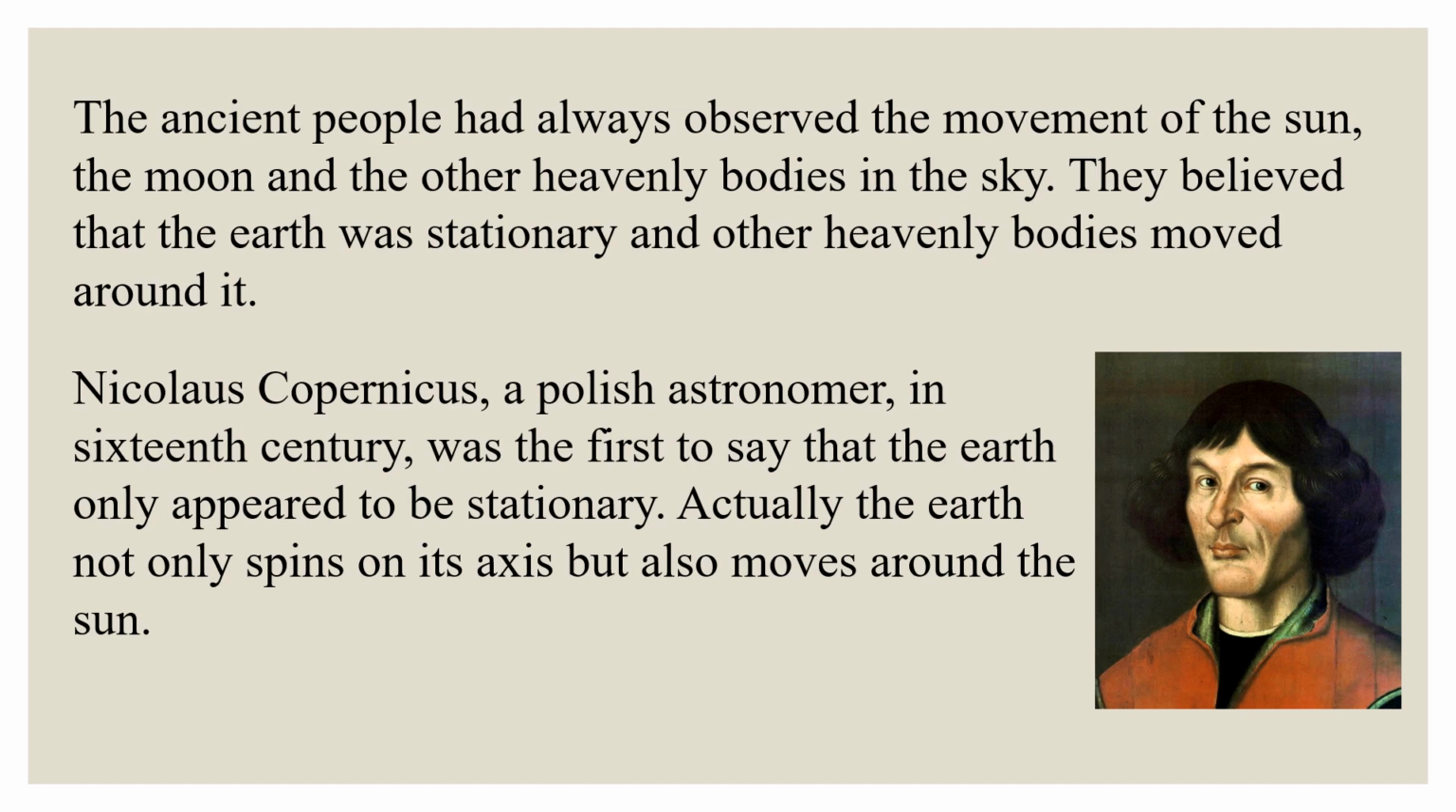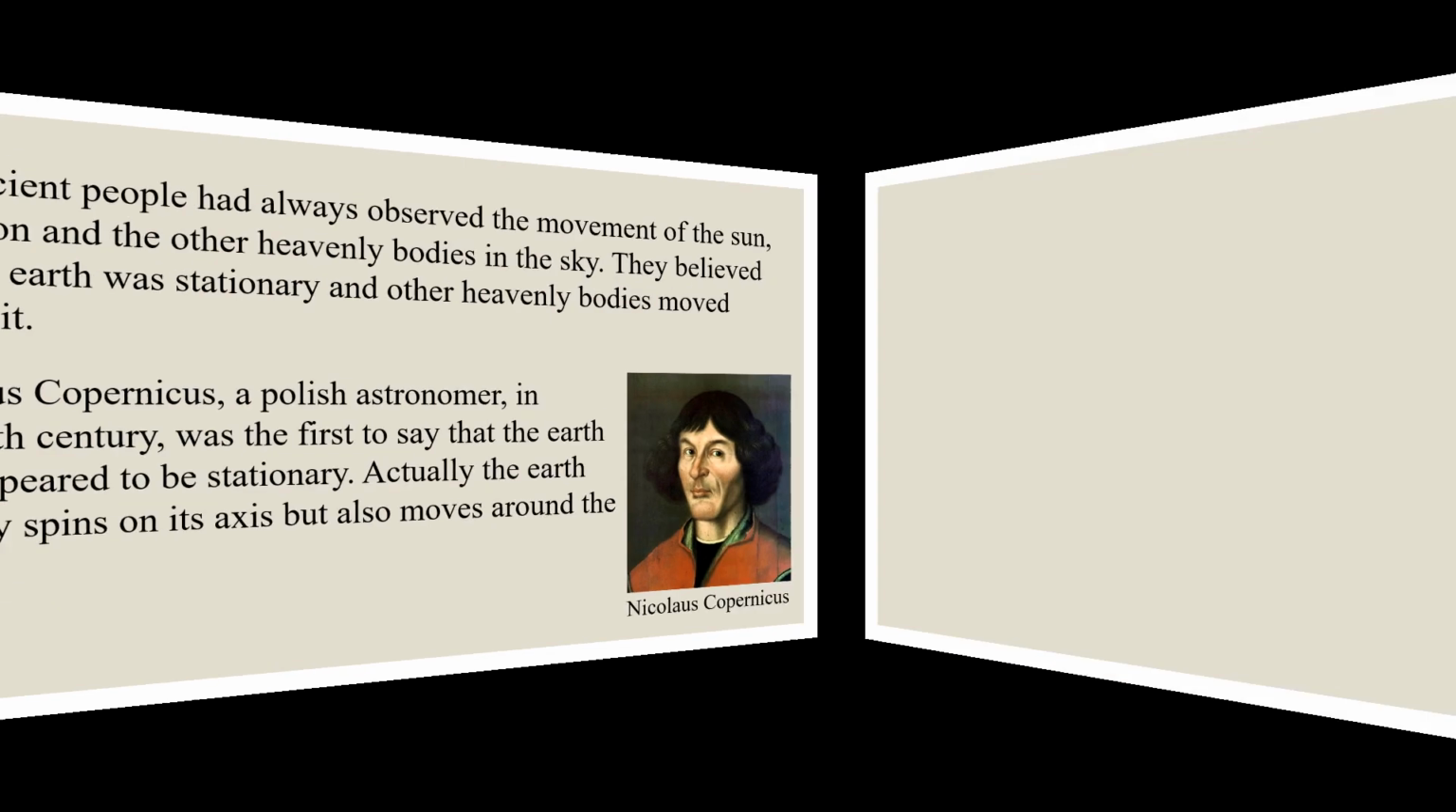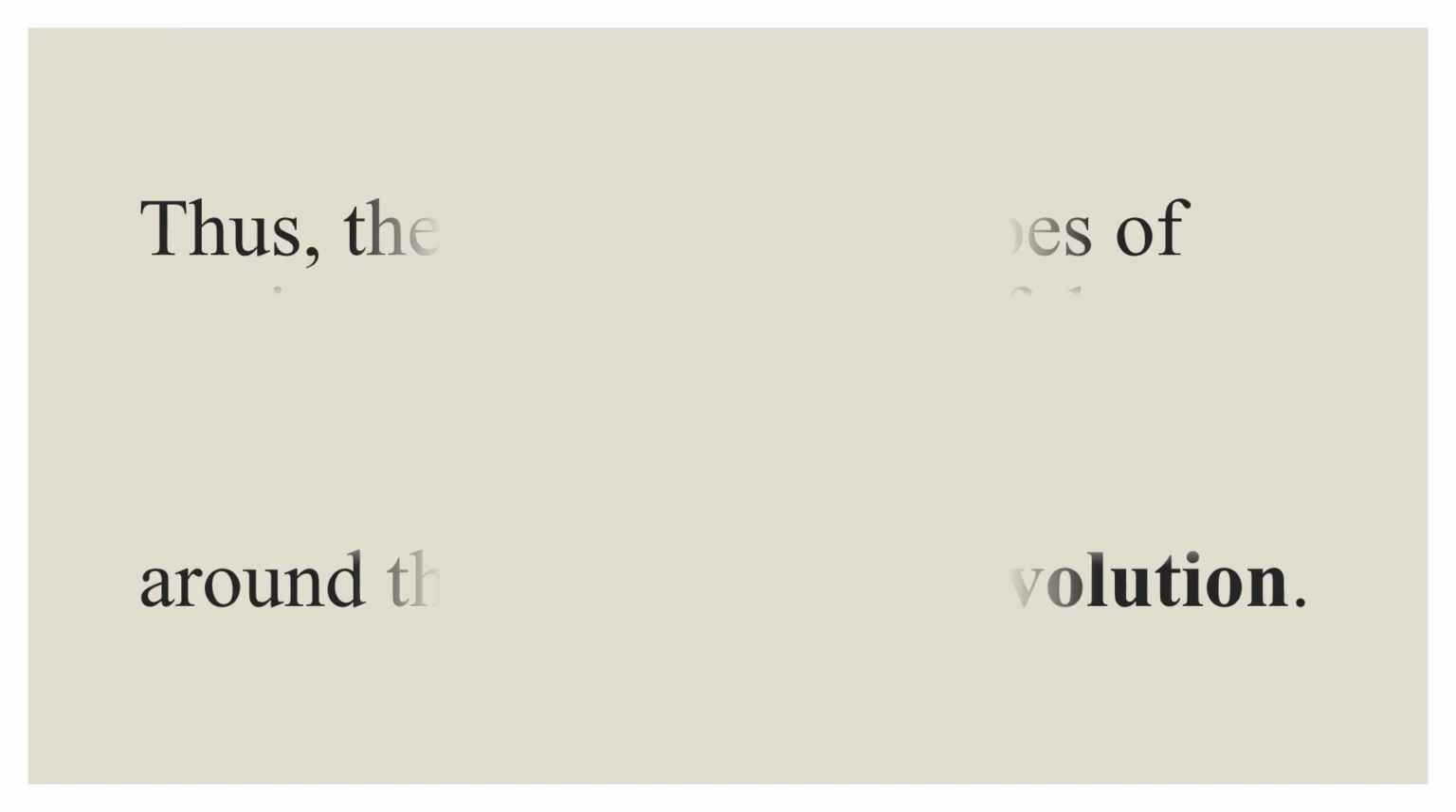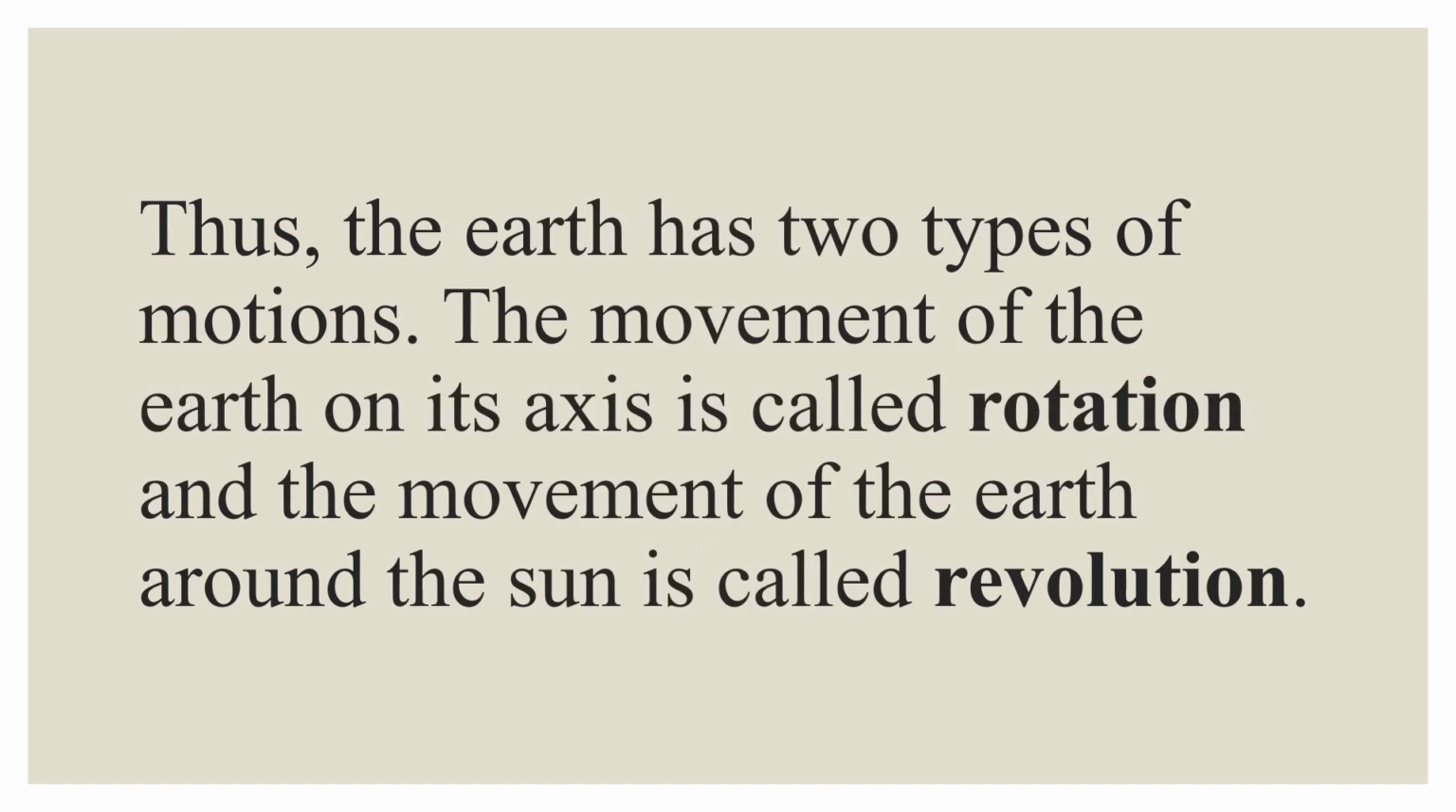Nicholas Copernicus, a Polish astronomer in the 16th century, was the first to say that the earth only appeared to be stationary. Actually, the earth not only spins on its axis but also moves around the sun. Thus, the earth has two types of motions. The movement of the earth on its axis is called rotation, and the movement of the earth around the sun is called revolution.